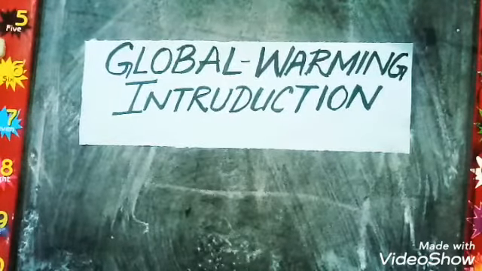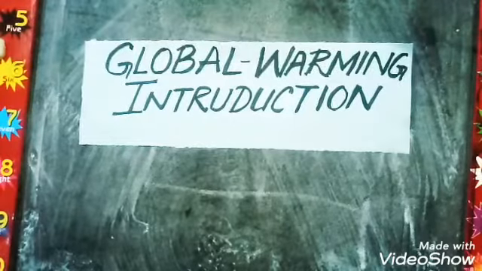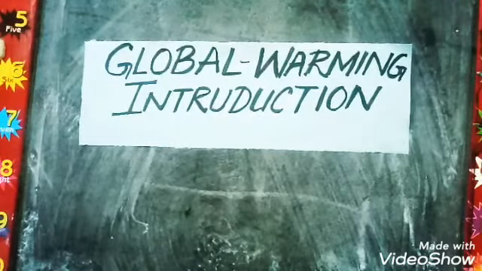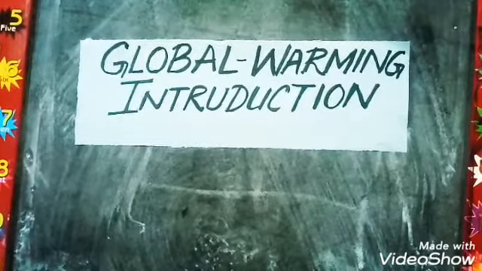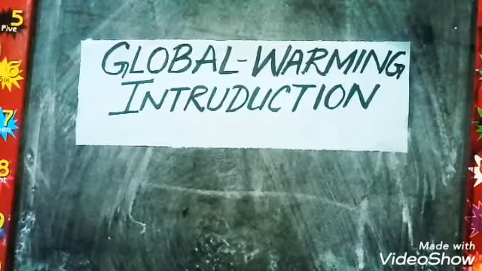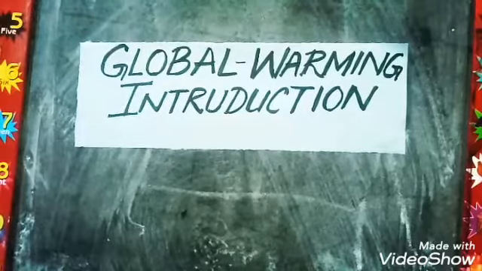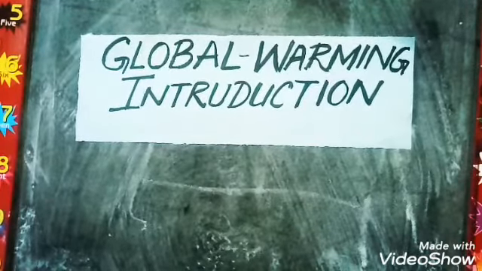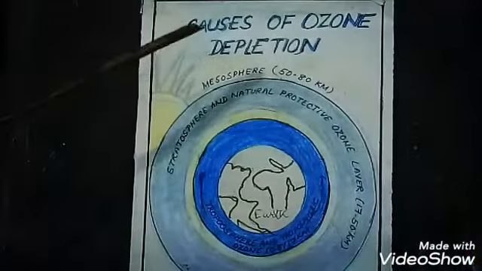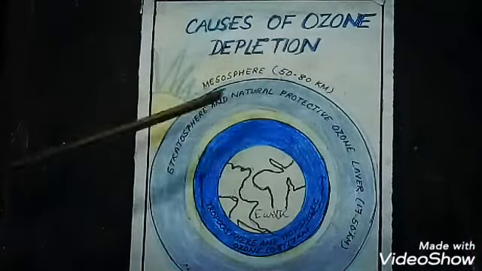Ozone in the upper atmosphere is a major factor in making life on the earth possible. The ozone layer lies in the stratosphere between 16 and 50 km above the earth's surface, as you see in the diagram. Now the next topic is causes of ozone depletion.